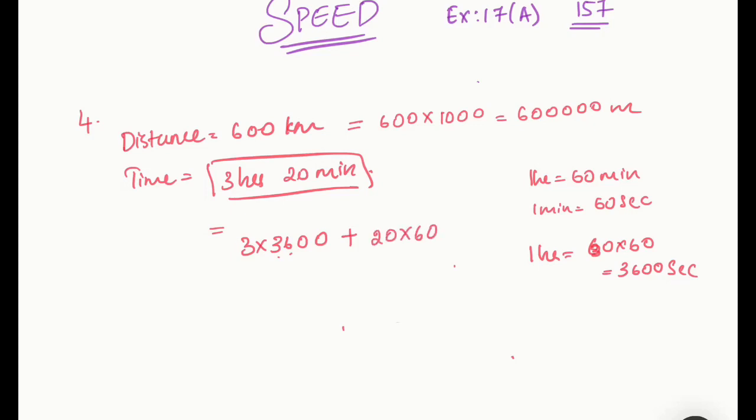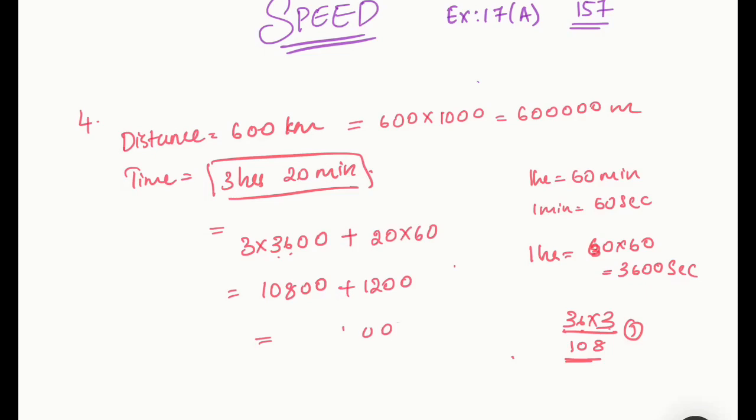20 into 60. Okay. So 3 into 36. 36 into 3 will give you what? 3 6s are 18, 1 balance. 3 3s are 9 plus 1, 108. Then 2 more zeros, plus 20 into 60 will give you 1200.